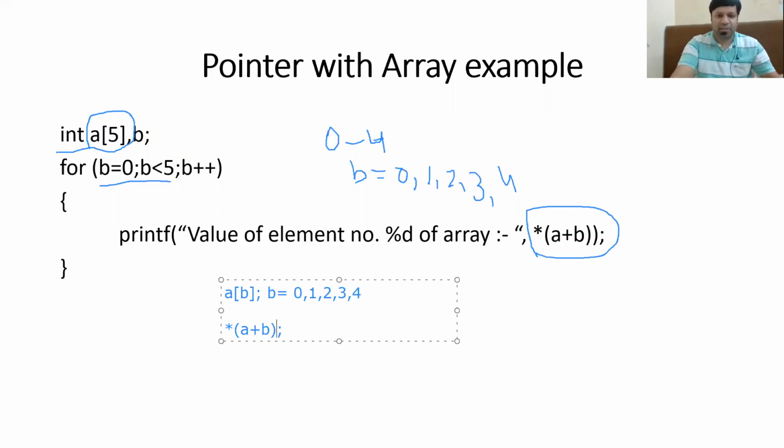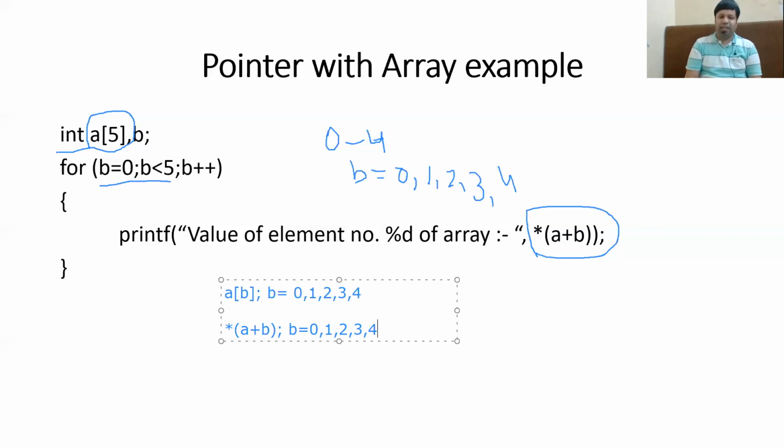Now, what is actually a alone? What is the meaning of a? Already explained to you. If you do not use the index with the a, then it means that we are referring to the base address of the a. So a points to the base address. Initial value of b is 0. If you increment the value of base address with 0, it will stay the base address. So basically it will refer to the first element, and then the value of b will become 1.